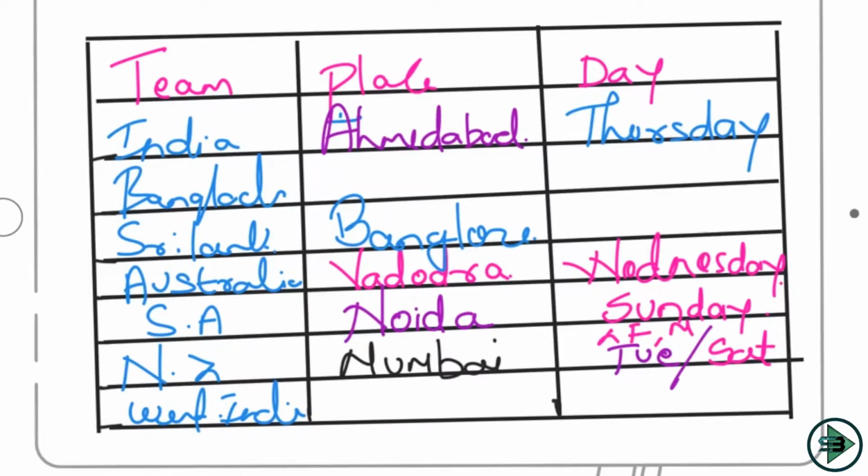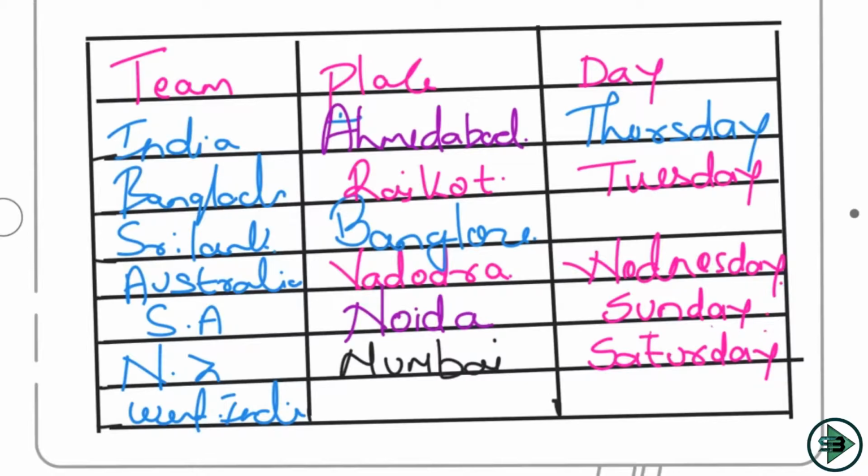So I'll go ahead and put it here. This will be Rajkot, and it will be Tuesday. Now from this I come to know one more thing. I had a confusion whether New Zealand could play on Tuesday or Saturday, right? Now it will be Saturday. So we'll take out Tuesday from here, and we know that New Zealand will be playing on Saturday. Let's read the last sentence to complete this puzzle.